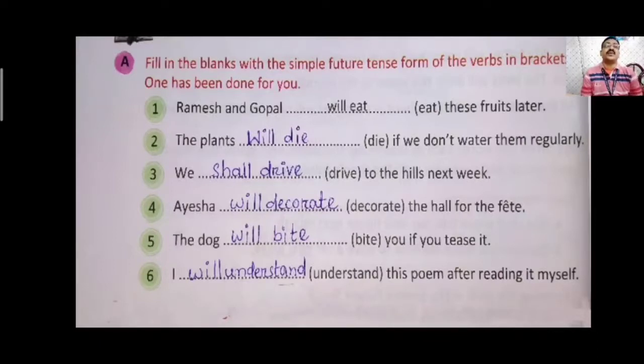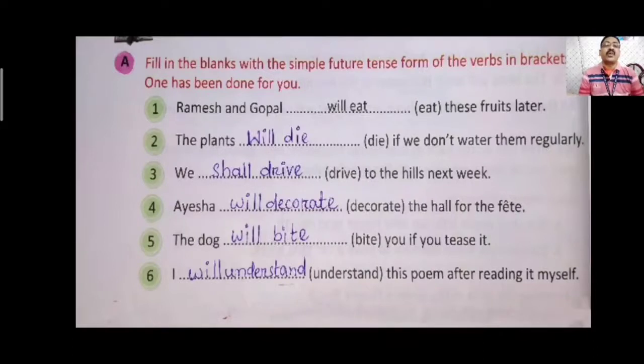We dash bracket drive to the hill next week. We shall drive to the hill next week. As we is there, we have to use shall. Aisha dash decorate the hall for the fete. Bracket decorate is there, the verb is there, you have to change it into future tense. Aisha will decorate the hall for the fete.